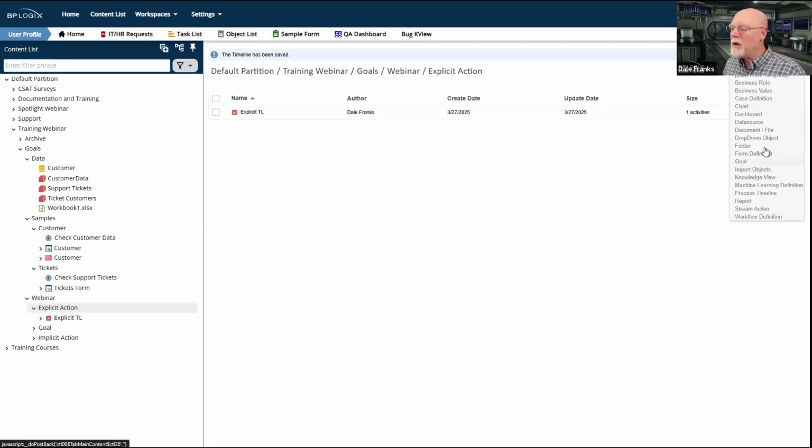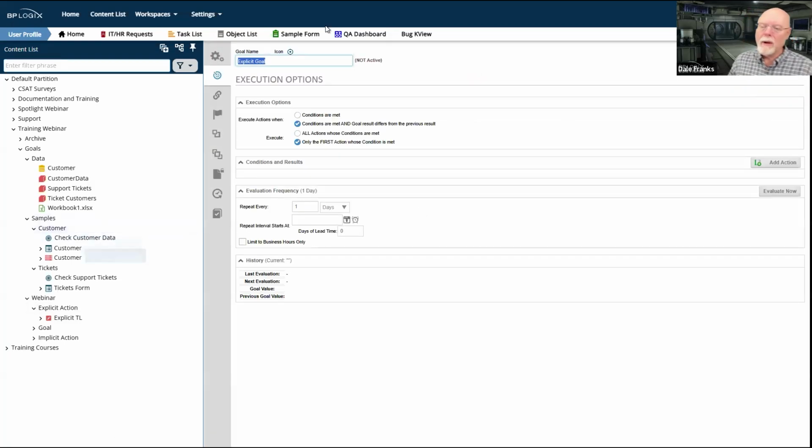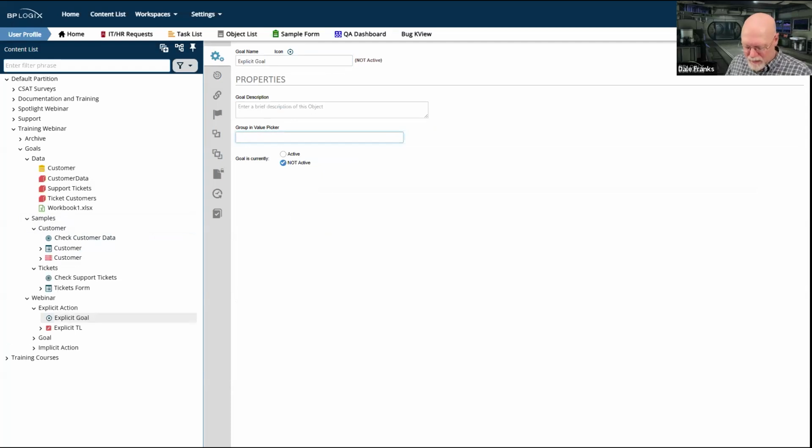So let's create a new goal. Where's goal? I guess it's under G. And we will call this the explicit goal. We'll need to come back here and group this in the value picker, although I don't think I'm actually going to pull this out of the value picker, so this is not super necessary.